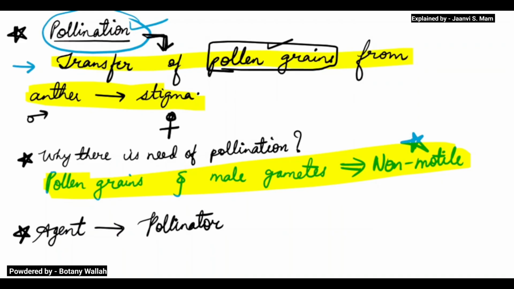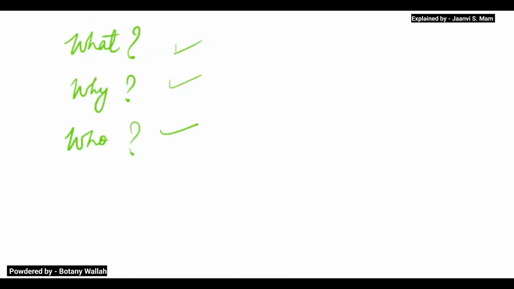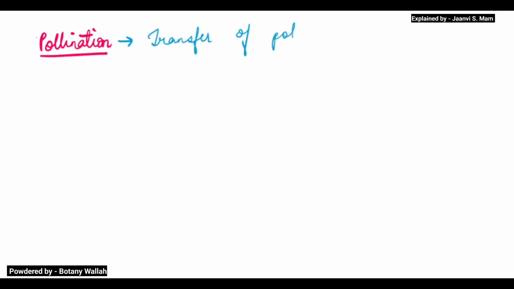Today we will move forward with another thing. Let's make a good flow chart. If I want to write pollination, what is the definition of pollination? Pollination simply means transfer of pollen grains from anther to stigma.